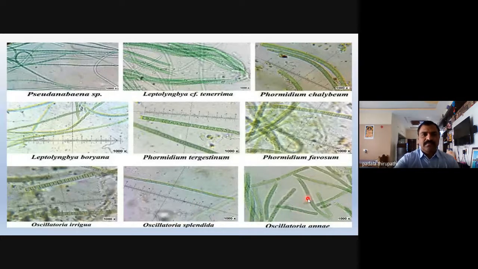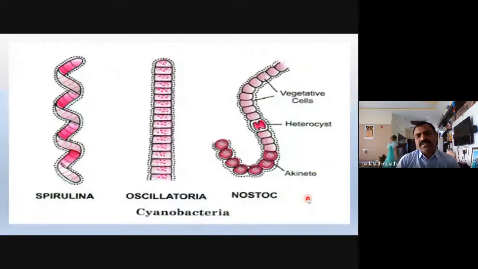Then this slide shows how the thallus or trichomes vary from one organism to another. These three belong to blue-green algae: Spirulina, Oscillatoria, and Nostoc. These are three organisms related to our cyanobacteria members, but the thallus or trichome varies in the arrangement of the cells, the thickening of the cells, and the size of the cells. The size and shape of the cells also vary from one organism to another.